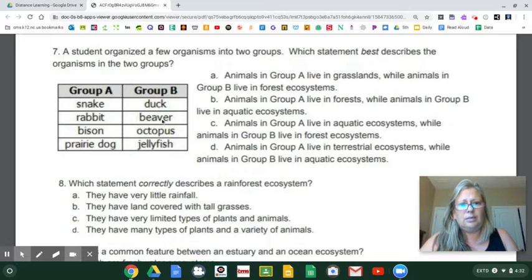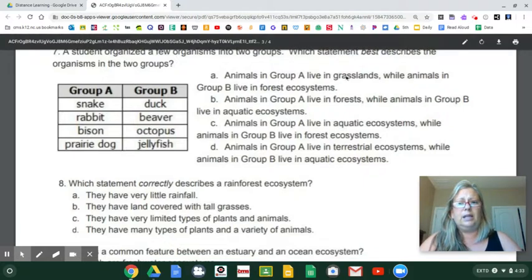I feel like ducks and beavers are usually freshwater, while octopus and jellyfish are usually saltwater. So the only thing that's the same about them is aquatic, because neither one is salty or fresh, right? Because ducks and beavers are fresh and octopus and jellyfish are salty. So, snake, rabbit, bison, prairie dog.